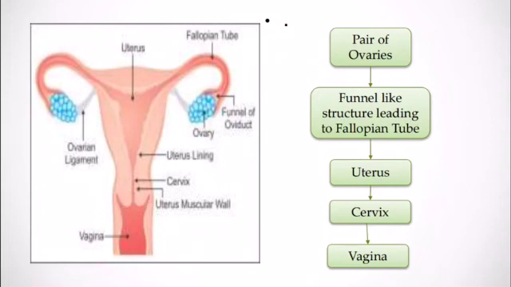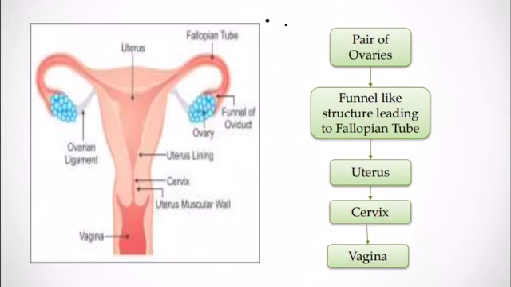It is a muscular tube about 7 to 10 centimeter long, whose wall contains elastic tissue, and it is also called the birth canal. In human females, the urinary opening and the vaginal opening are separate. So this is about the human female reproductive organs. If we talk about the flow chart, there is the pair of ovaries, then the funnel-like structure leading to the fallopian tubes, then the uterus, then the cervix, and then the vagina.